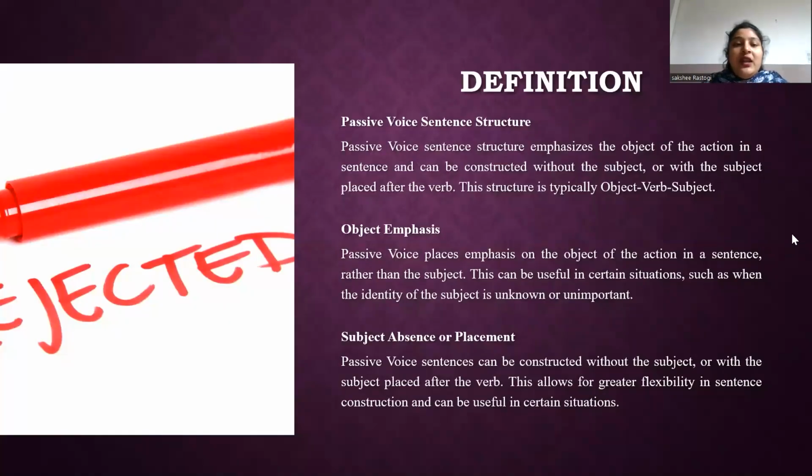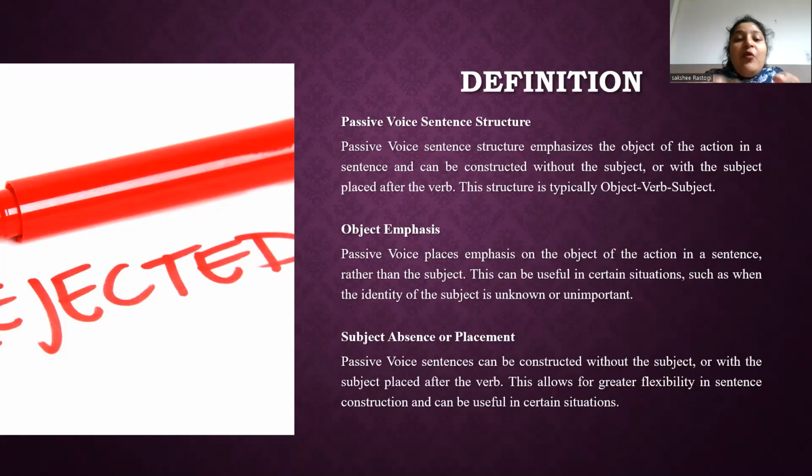Now we are going to study passive voice sentence structure. So what is passive voice sentence structure? It emphasizes the action's recipient, the subject, rather than the performer, meaning the agent. It highlights the action's outcome, focusing on what happened to the subject rather than who did it. In passive voice, the subject receives the action, meaning the verb. The one acted upon is the focus of the sentence.